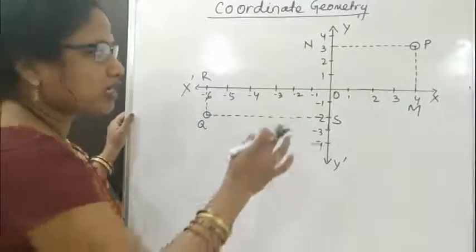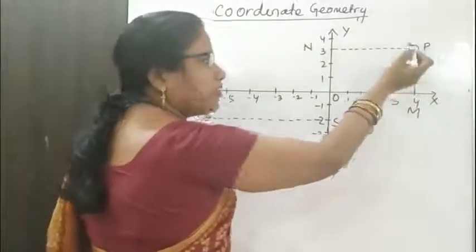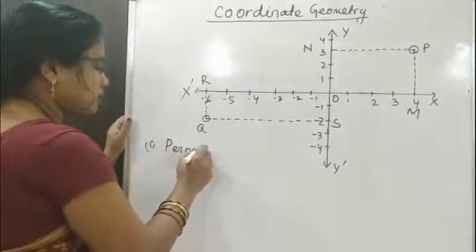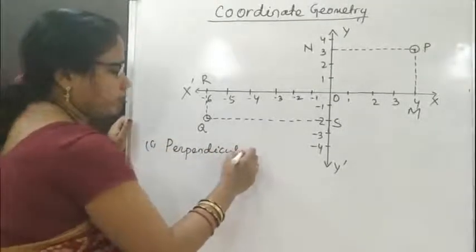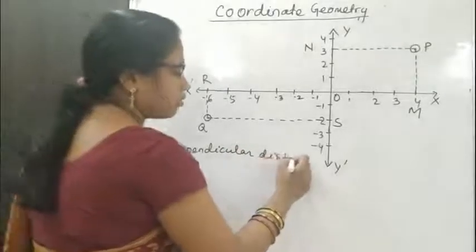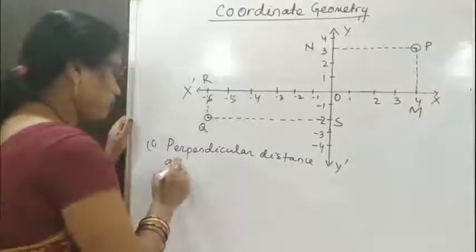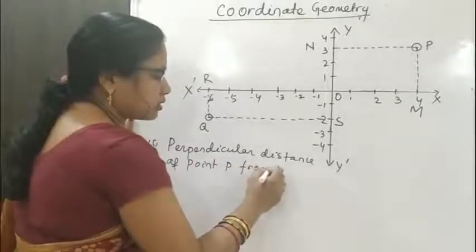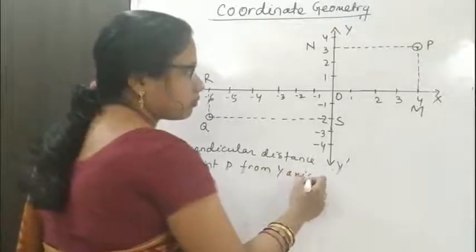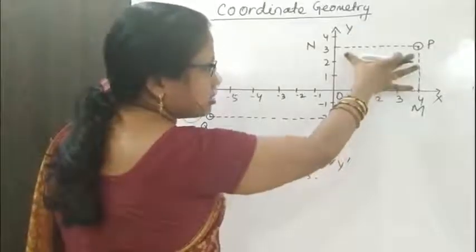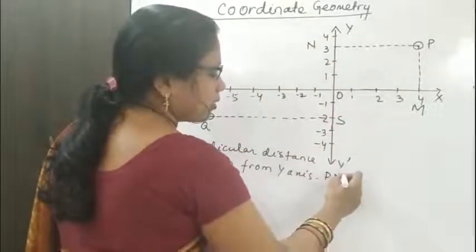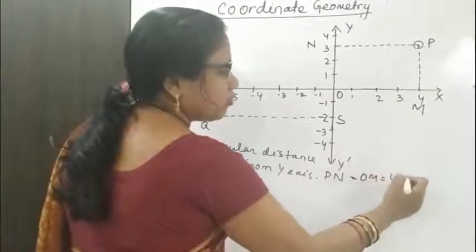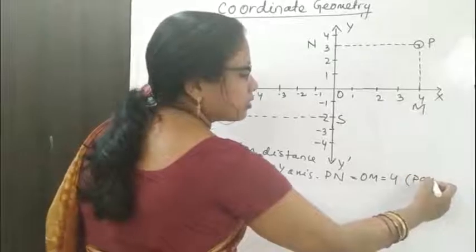Then first, what is the perpendicular distance of point P from y-axis? From y-axis, this is the distance PN, which is equal to OM, that is 4 units in positive direction.